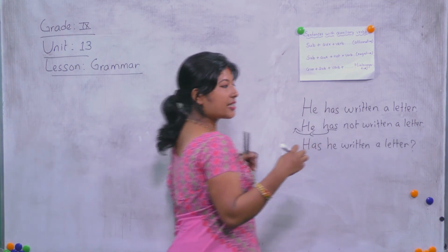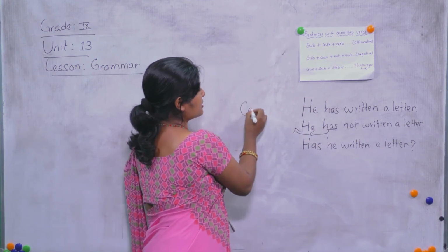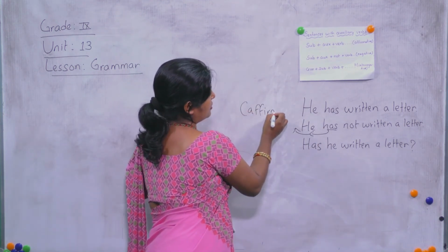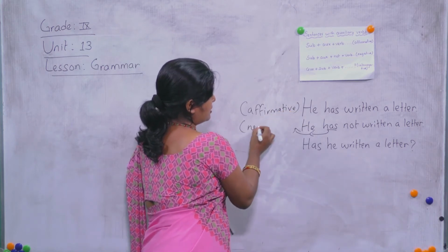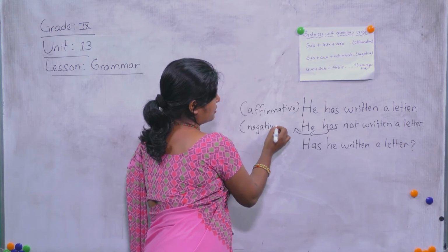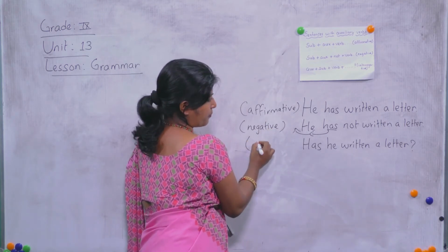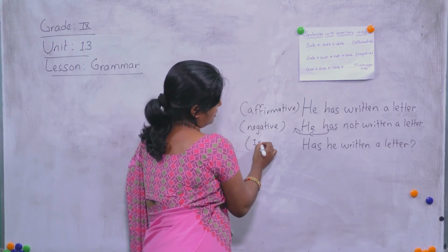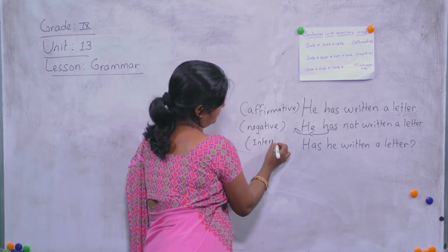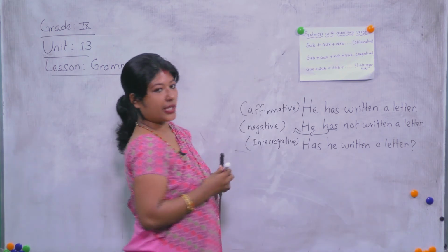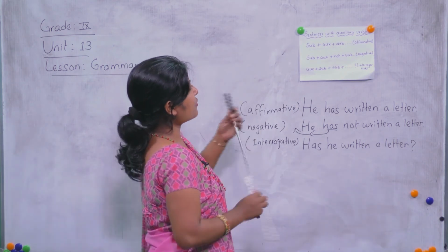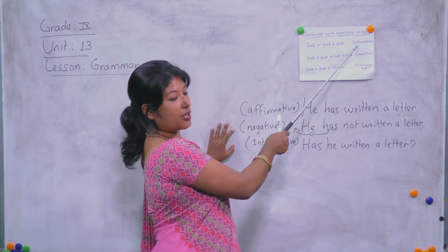This is interrogative. So this is affirmative, positive, this is negative, and this is interrogative. This is the case when there is an auxiliary verb.